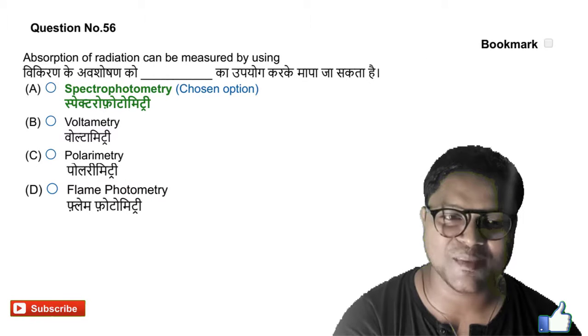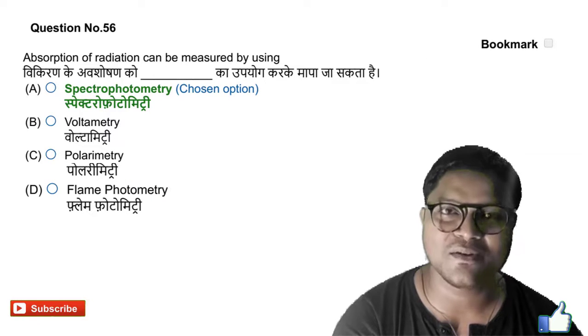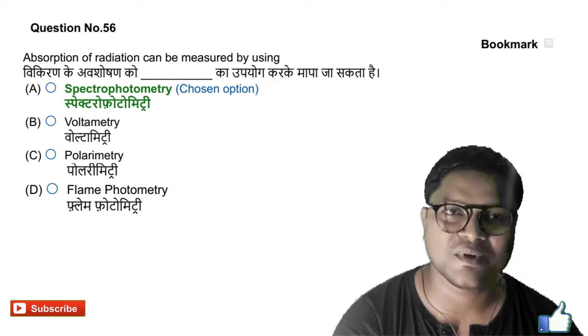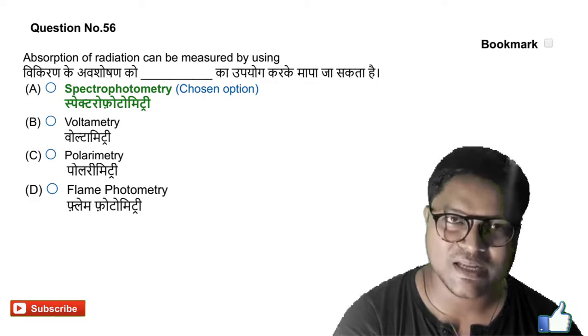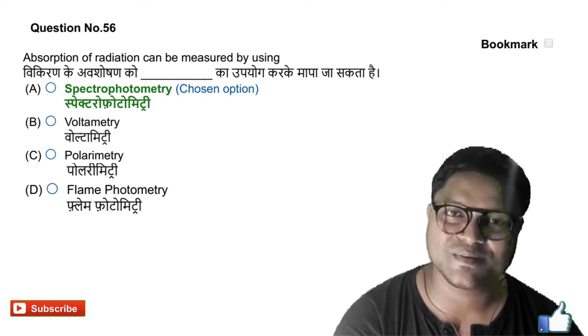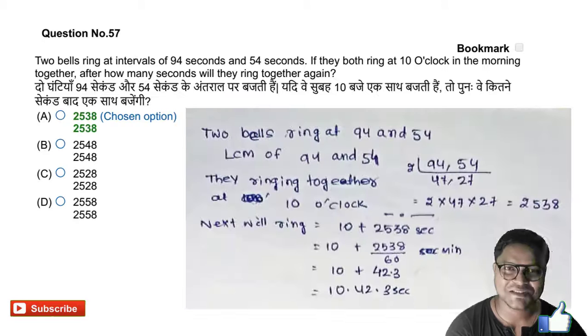Absorption of radiation can be measured by using dash. Generally what you conduct in the practical classes of analysis, absorption of any radiation is observed by the spectrophotometry method. Next we will go for question number 57.